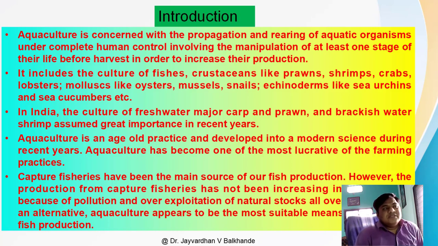Now in India, the culture of freshwater crab and prawn and brackish water shrimp has assumed great importance in recent years. Macrobrachium rosenbergii is a very good example of a freshwater prawn, and brackish water shrimp farming is a good example in Surat, where a huge amount of shrimp culture is there. These fishes, prawns and shrimps are gaining more importance day by day, because the demand is high and it is nutritious food consumed by lots of people.